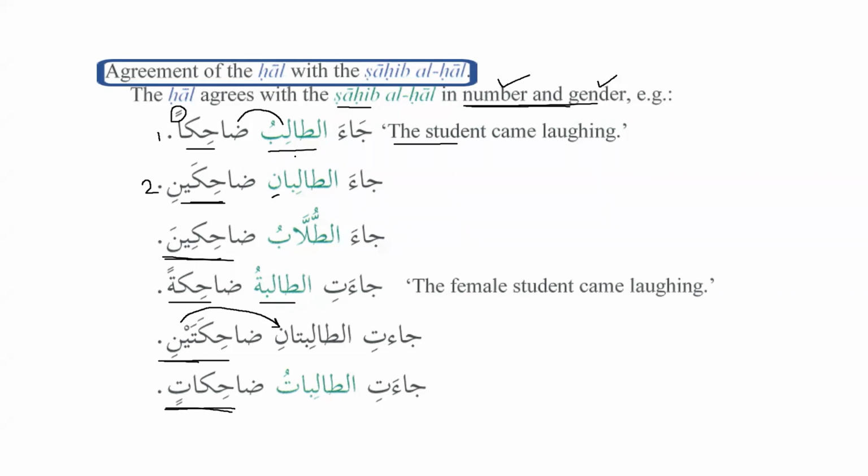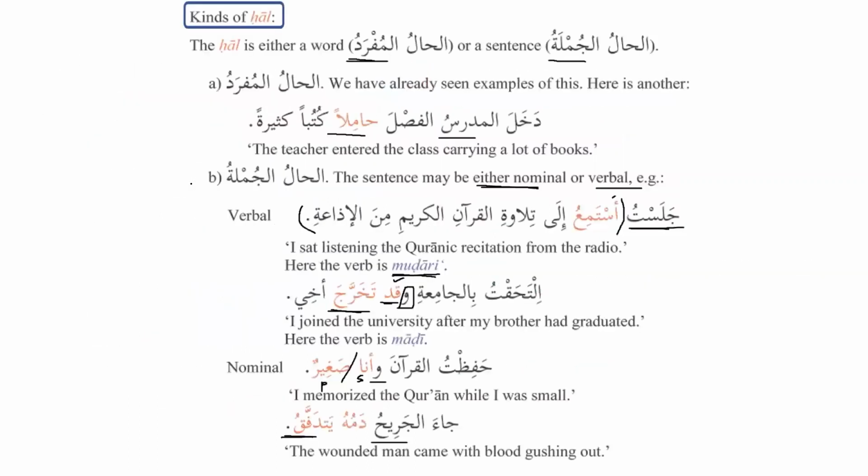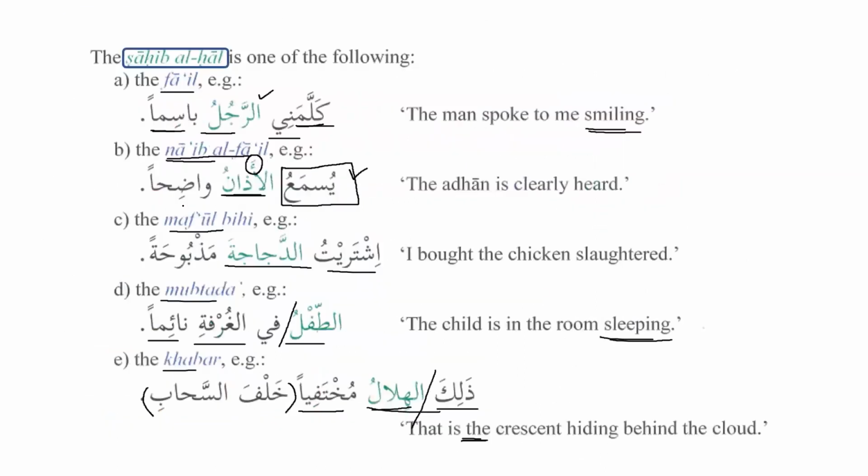For example, in the previous slide, ra'aytu at-taliba dahikan, because we have seen that sahibul hal can be 5 things. It can be al-fa'il, it can be naibul fa'il, and it can be mansoob as well. We have seen in the first slide, if we go back, it is the 5 states, right? Okay. So as we can see over here, ishtaraytu ad-dajajata madbuhatan, it can also be maf'ul bihi. So sahibul hal can be fa'il, naibul fa'il, maf'ul bihi, subject, and predicate. So there are 5 possibilities. Got it. Thank you. Okay, no problem.